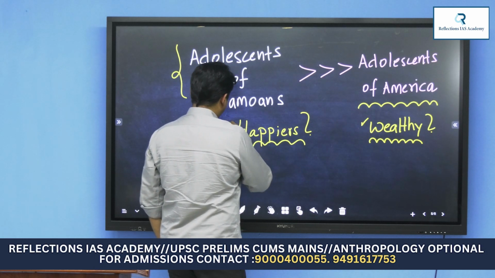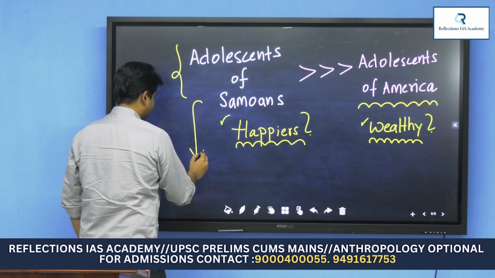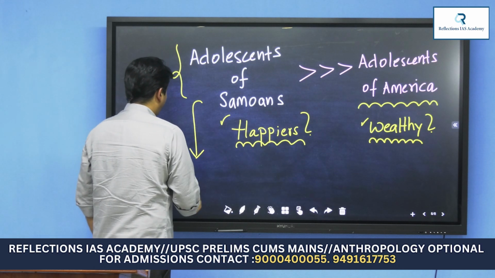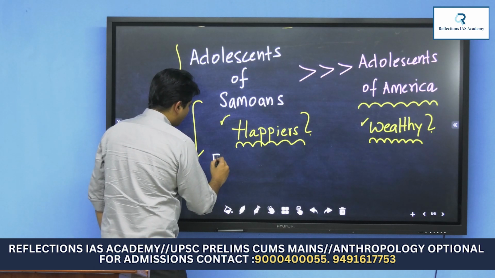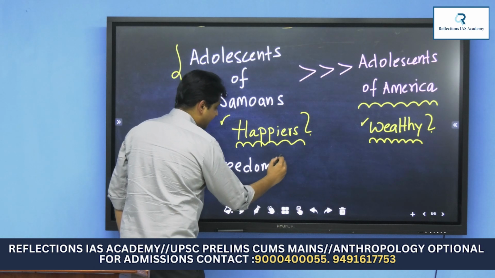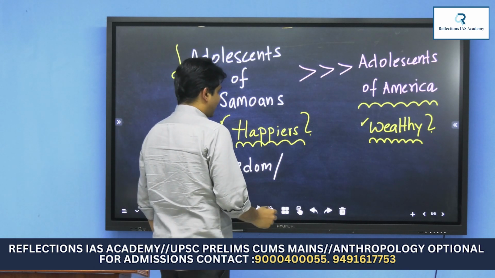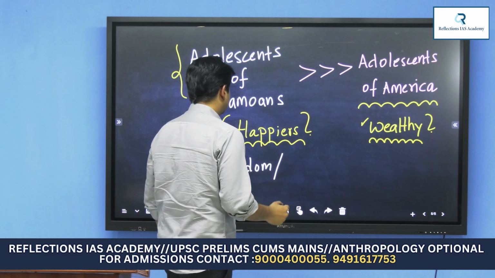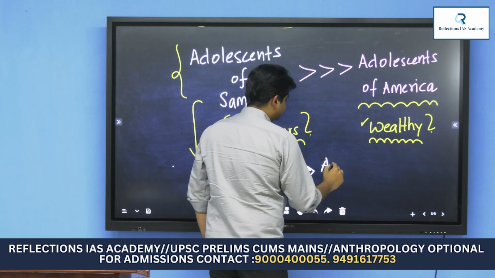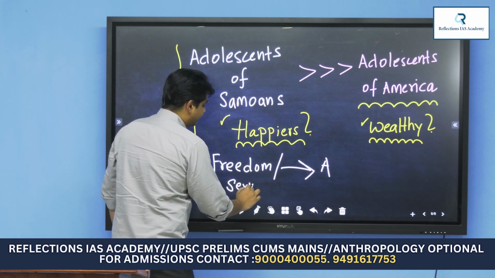Later, after her detailed fieldwork, she mentioned that teenagers of Samoa enjoy much more freedom than teenagers of America. The freedom also includes sexual freedom.